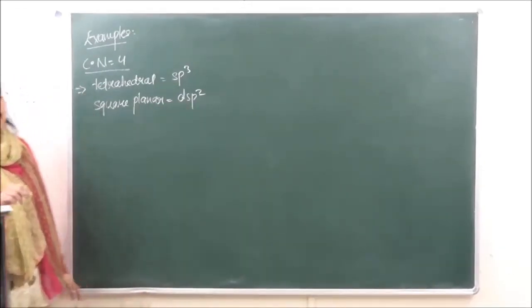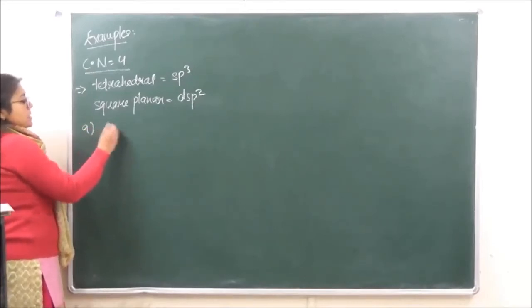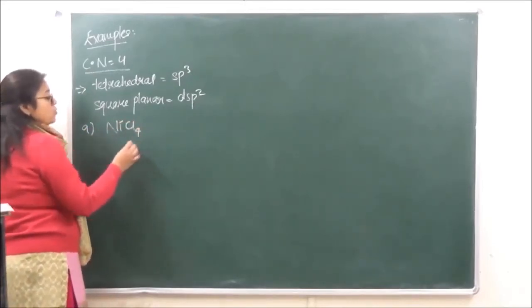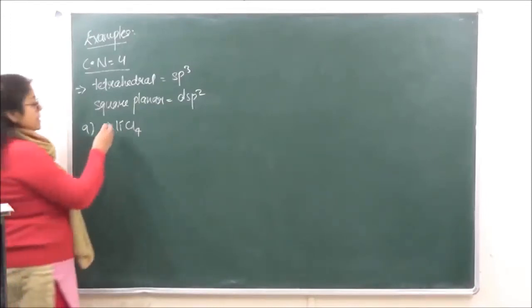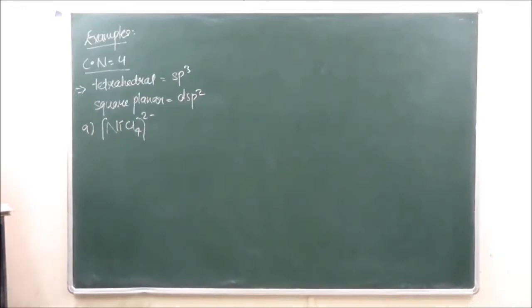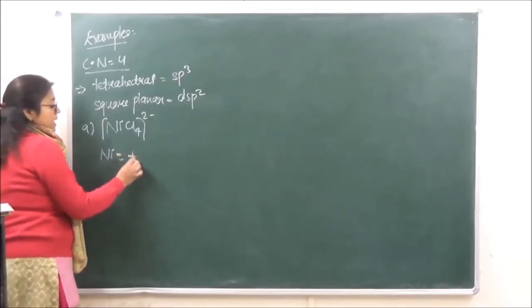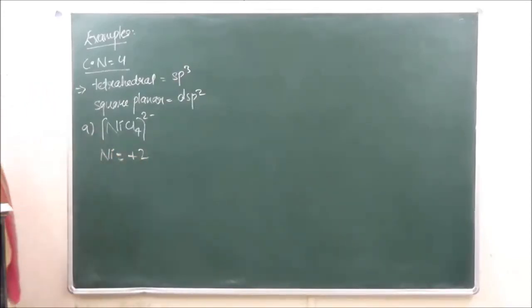Okay, so let's see how we are going to form. The first example is that of NiCl4 2-. The first thing is to calculate the oxidation state of the central metal atom, which is +2.